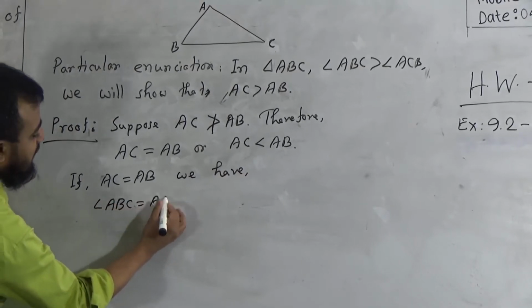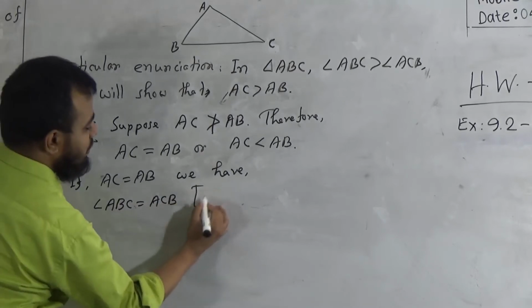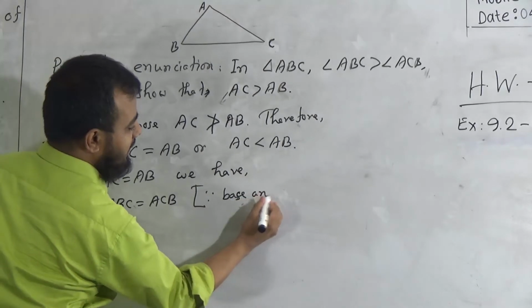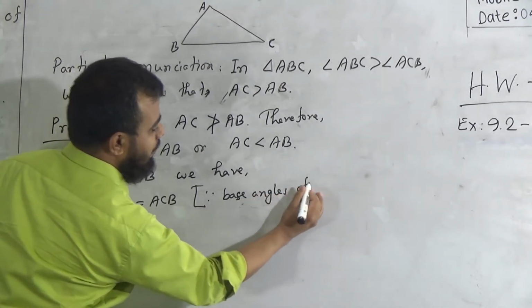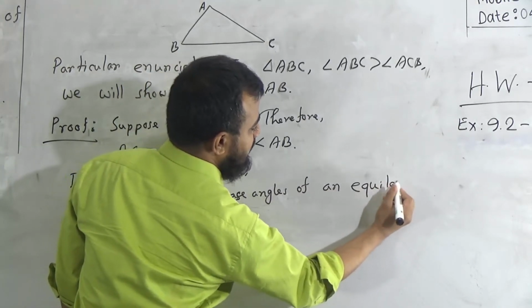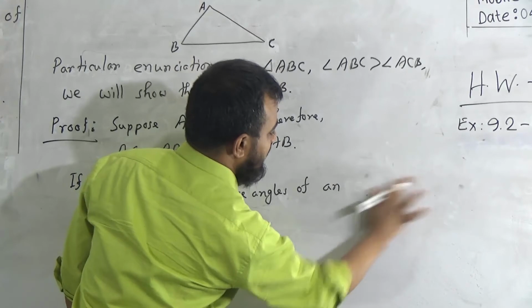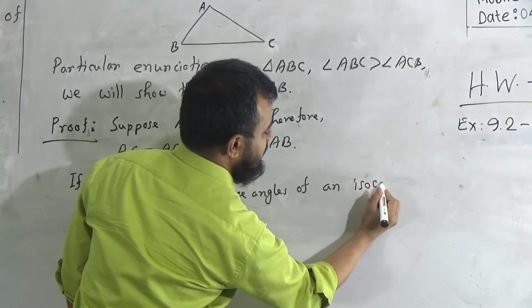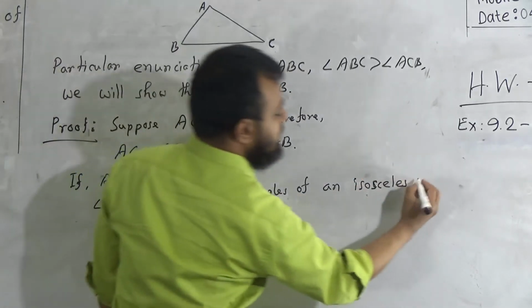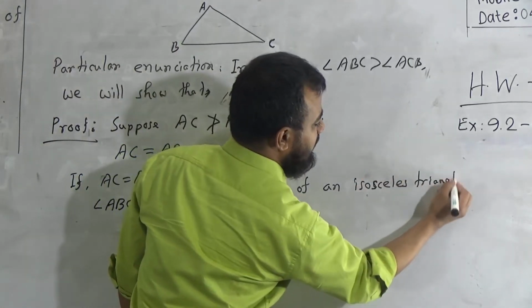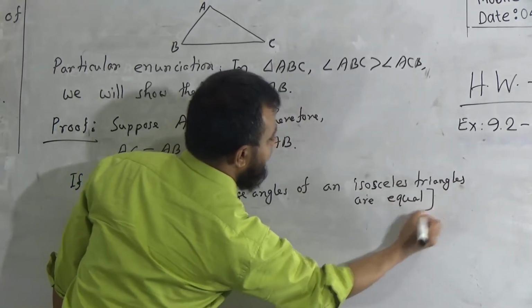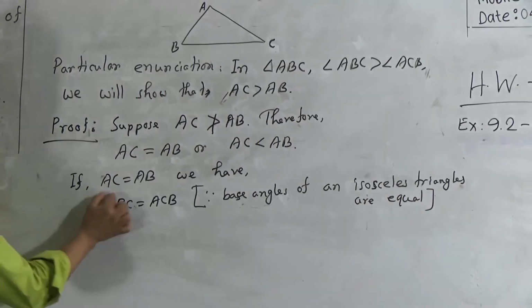the angle ABC equal to angle ACB, because the base angles of an isosceles triangle are equal. That is why, since AC and AB are equal.